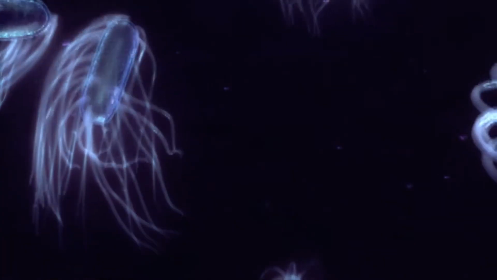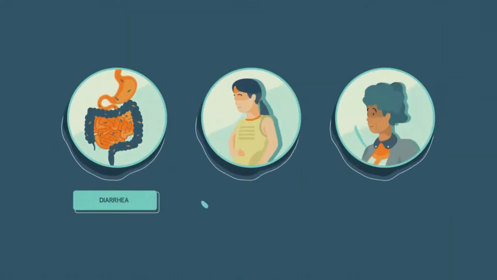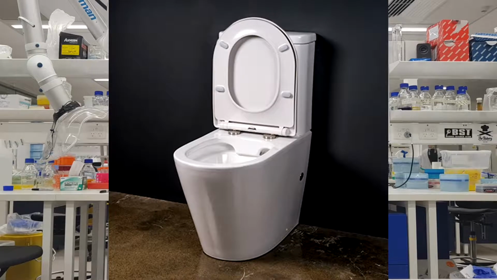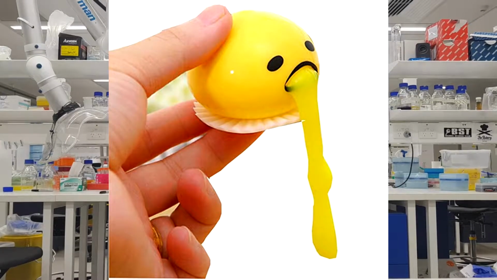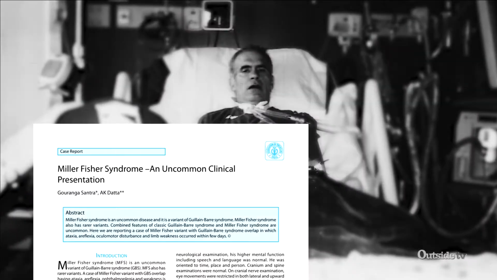Campy resides as a commensal in chicken guts, and in humans is one of the most common culprits of gastroenteritis and other diarrheal diseases. While you most likely get symptoms like diarrhea and vomiting, if you ingest enough of this guy, infections can lead to complications like Guillain-Barré syndrome and Miller-Fisher syndrome.